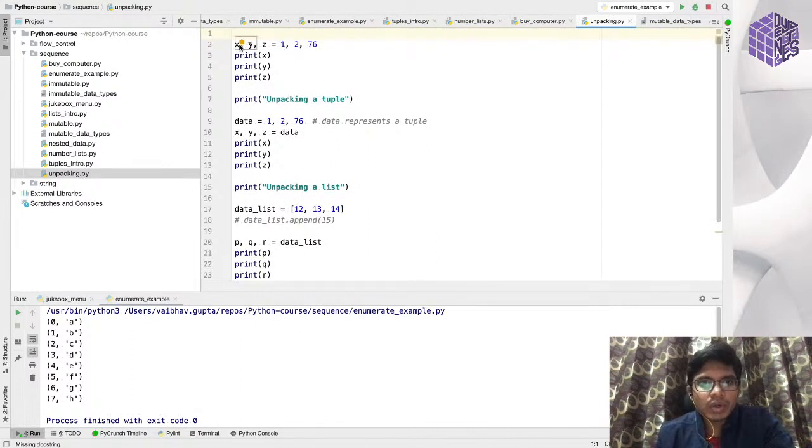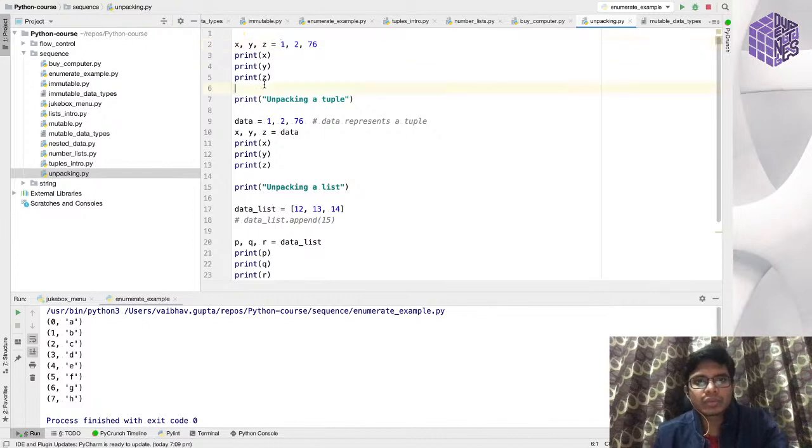So here, Python also supports this kind of syntax where in the same line you can assign x, y, z the values 1 to 3. So you can assign values to multiple variables in the same line. How it's happening is, when you write x, y, z equal to 1, 2, 3, this is actually a tuple.